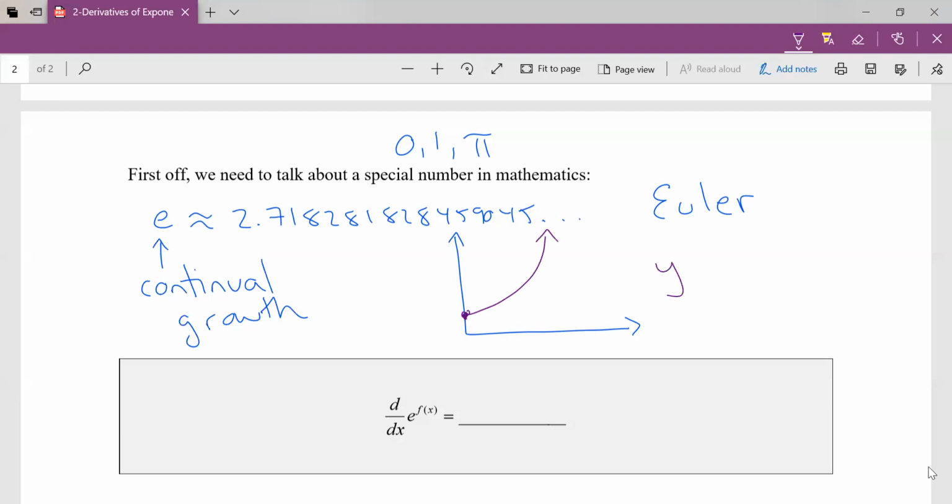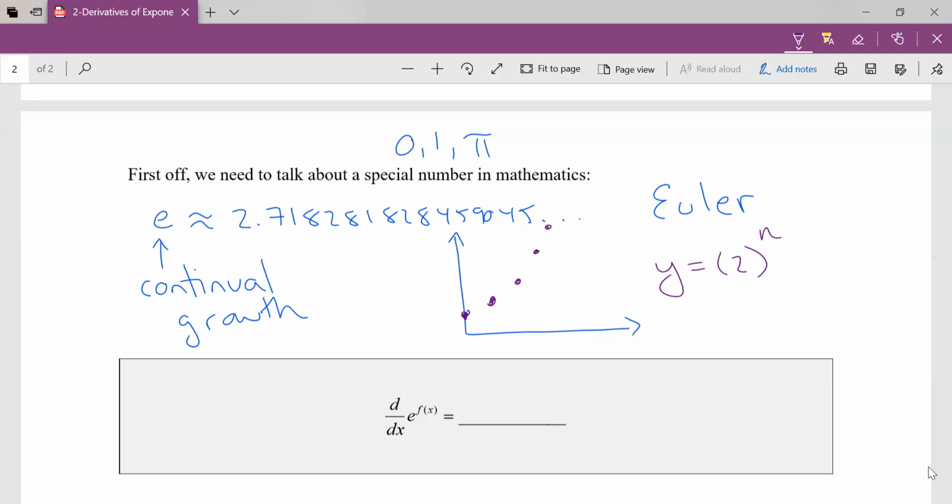But if you wrote it like this, here's a bacteria and it's doubling every day, well, every day, n is an element of the whole numbers, or the naturals. So if you actually thought about this, you wouldn't draw a continual growth. It would actually be a discrete graph.